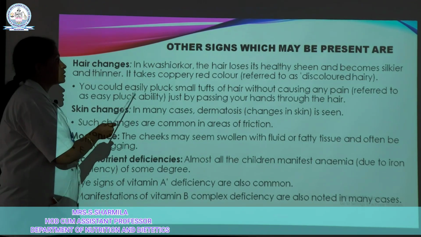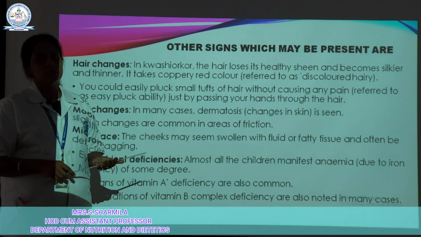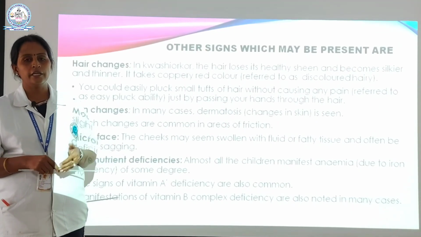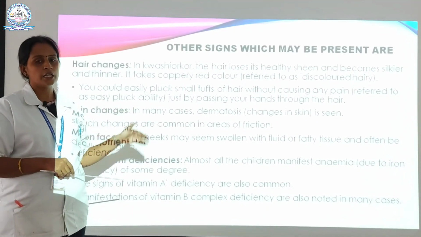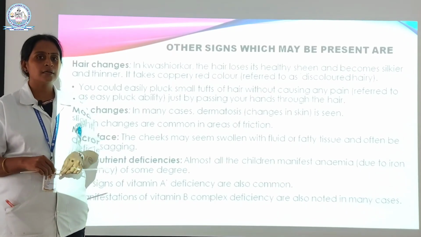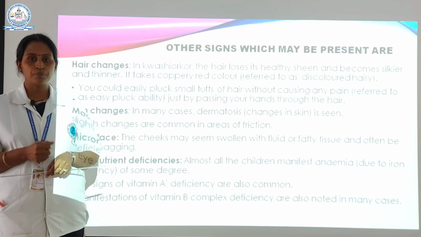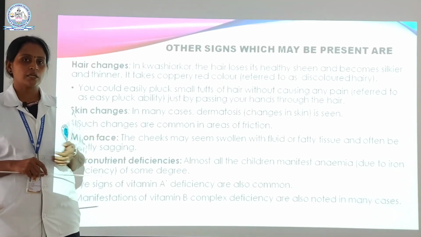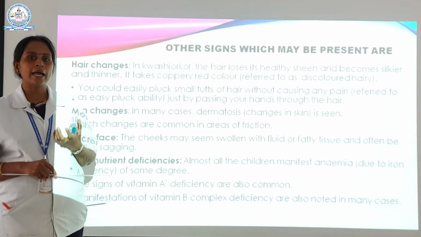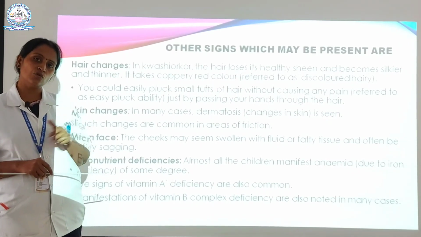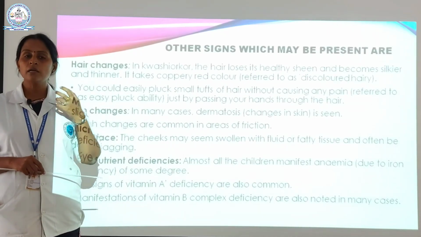So what are the hair changes? What is the difference in the hair? Compared with normal healthy kids, hair changes will occur in kwashiorkor cases. So what is the nature of it? The color changes, texture changes and appearance changes will occur in kwashiorkor cases. Especially the hair will be easily brittle, and if we pluck the hair, there is no pain sensation in that place.